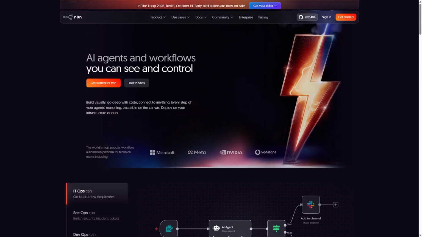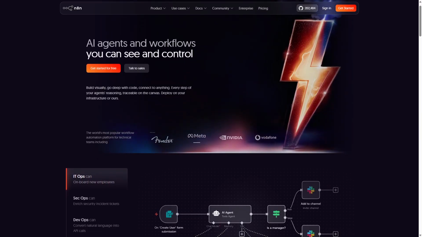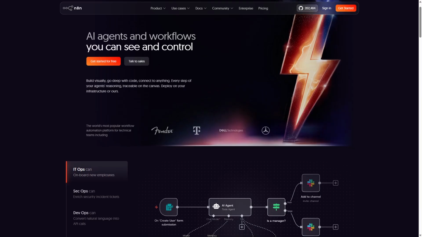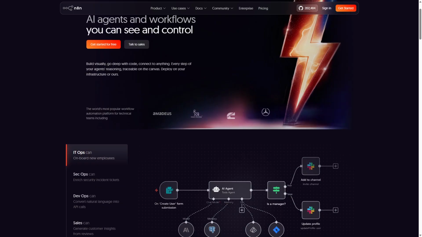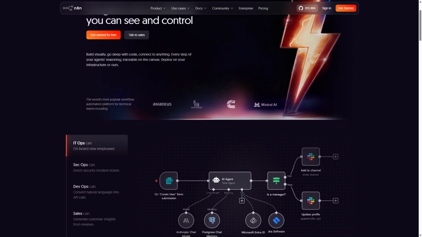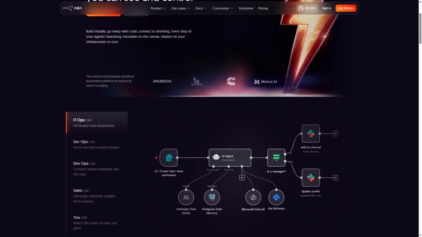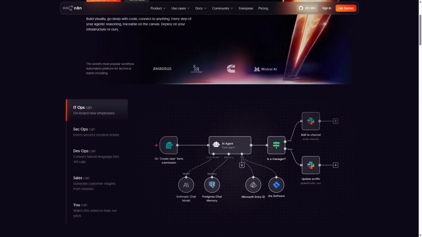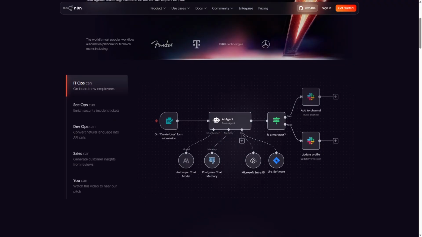n8n is an open-source workflow automation tool focused on connecting various apps, services, and APIs. It provides a visual node-based editor to design workflows that automate tasks such as data syncing, notifications, and more. Unlike Home Assistant, n8n operates primarily in the cloud or on user-hosted servers, facilitating broad integrations with over 200 services.